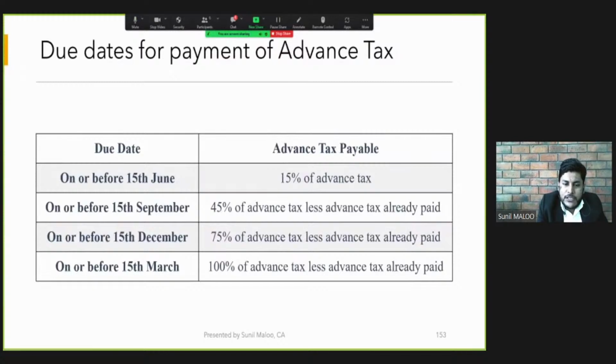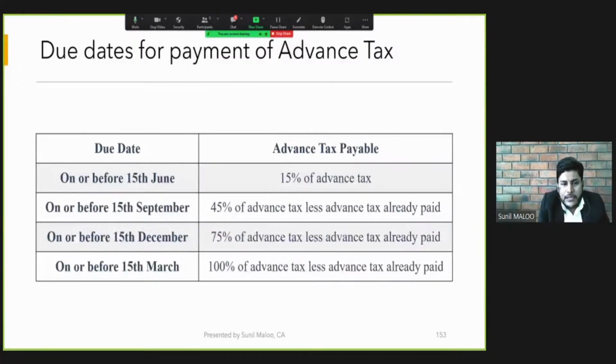So what will be the consequences? The company will need to pay interest on the shortfall of this 5%. And suppose in the third installment the company has sufficient liquidity, it can make payment of even 75% or more than that. If some excess payment is made, then that payment can be adjusted in our next due installment calculations.